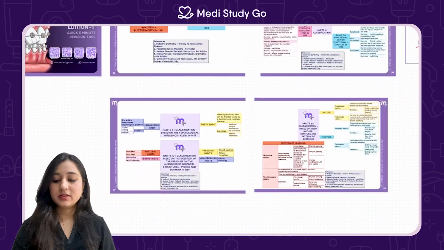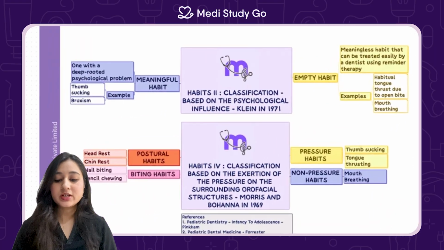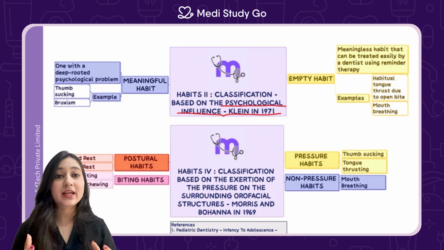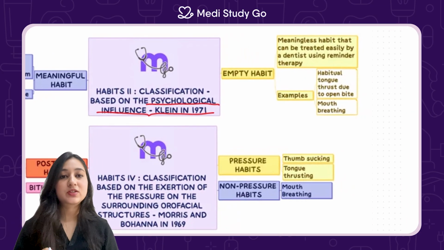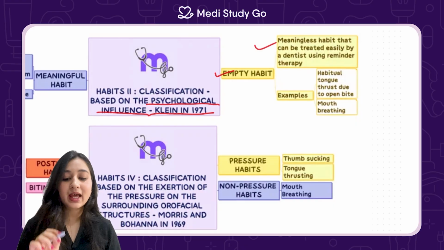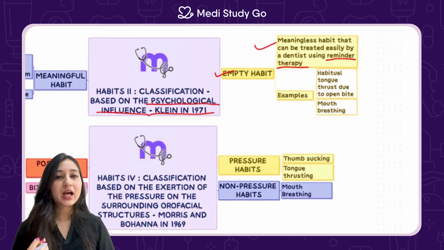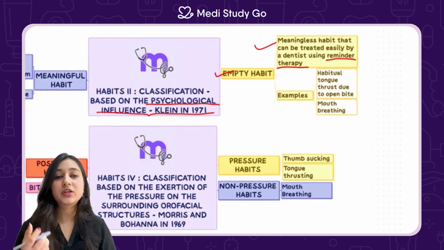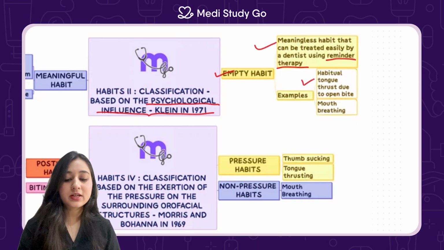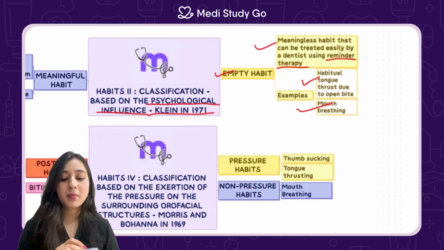Now let's start with the next classification, which is a very important one. This is based on the psychological influence by Klein in 1971. He's taken psychological influences as the basis of the classification, and classified them into empty habits. An empty habit is a meaningless habit that can be treated easily by a dentist using reminder therapy. That means that empty habits are not deep-seated in any emotional problems. They can be treated quite easily. For example, tongue thrust that causes an open bite, and mouth breathing.